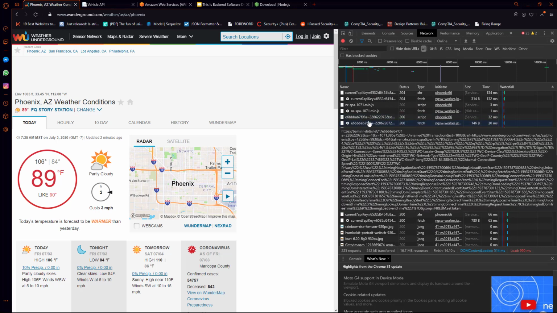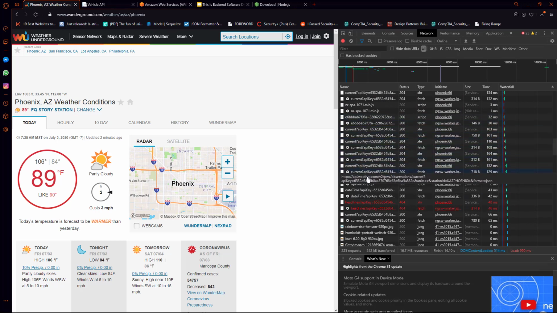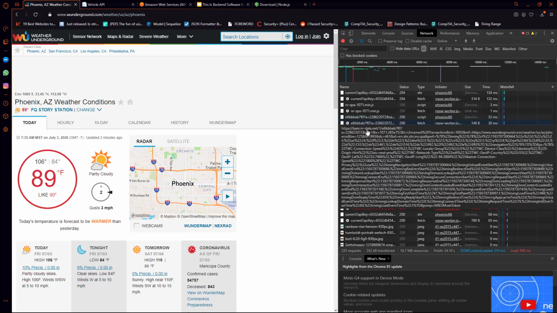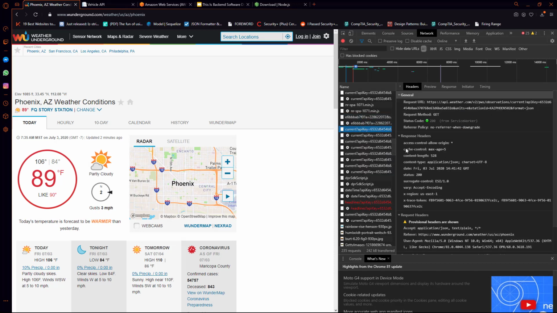So there's a few here. You can see we have API key in these requests. So I'm just going to click on one of these. Okay, and we get some information on the headers tab whenever I click on this request. You can see the request URL, https://api.weather.com/v2, or version 2. And then there's an API key, which I'm not sure if they really want to expose in that manner. Maybe not the best practice, but maybe it's okay. Maybe they're aware of that and that's okay.